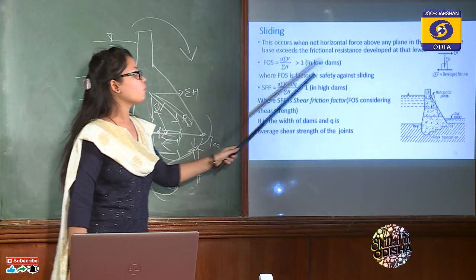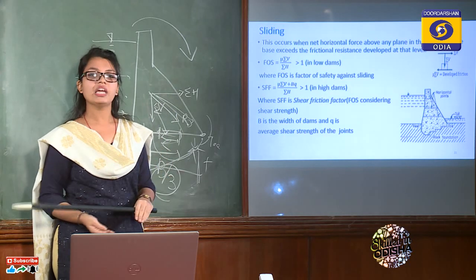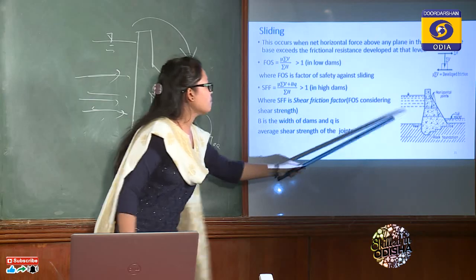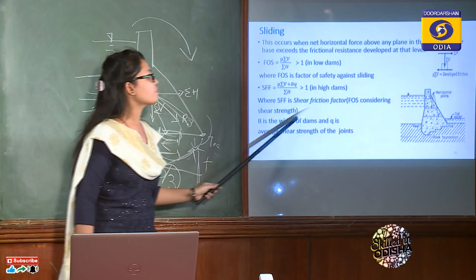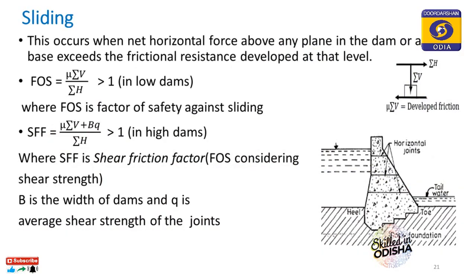It has to be greater than 1, but that is in the case of a low dam, because the friction resistance is provided only at the base of the dam and the foundation. But when it is a high dam, then we have to consider the horizontal joints which will provide additional bond strength or average shear strength. That is also considered, and in that case the factor of safety is called the shear friction factor. So μΣV + BQ, because length we are taking 1, B is the width of the dam and Q is the average shear strength of the joints.